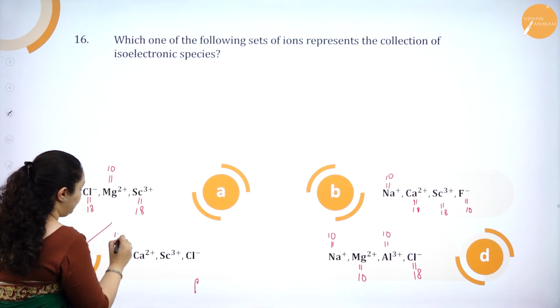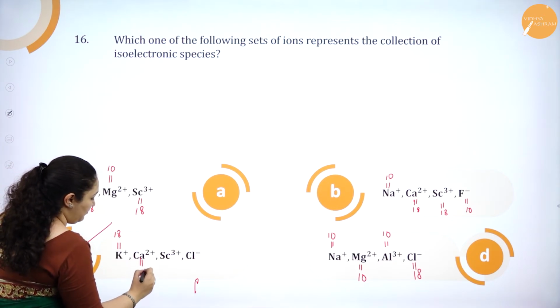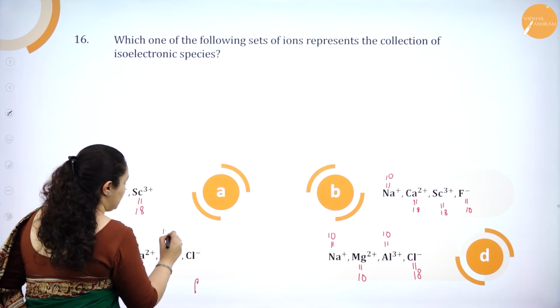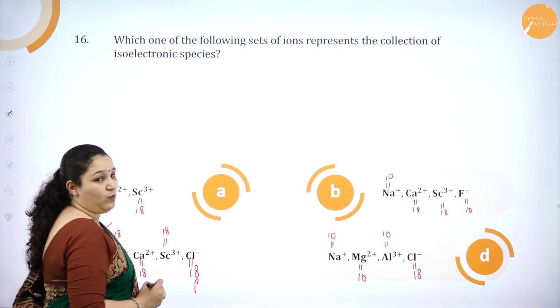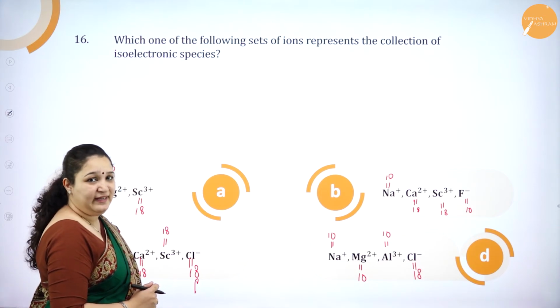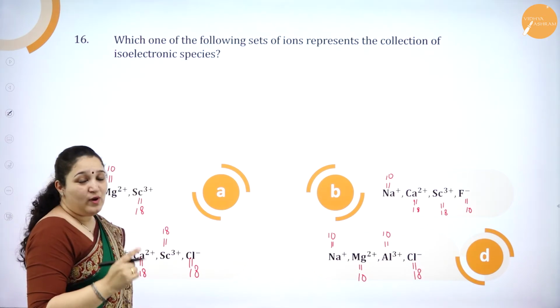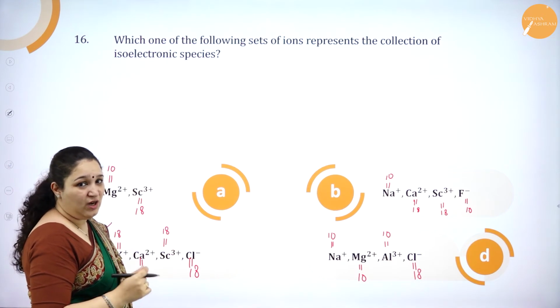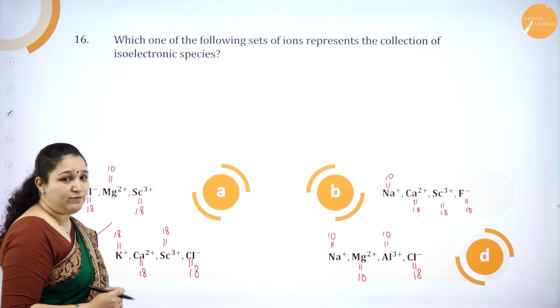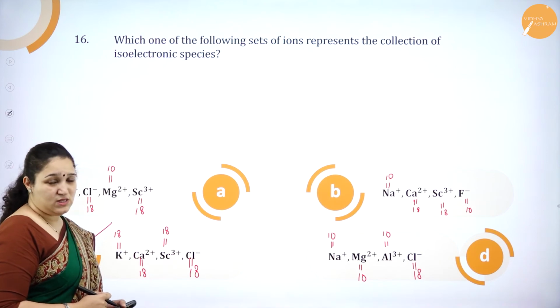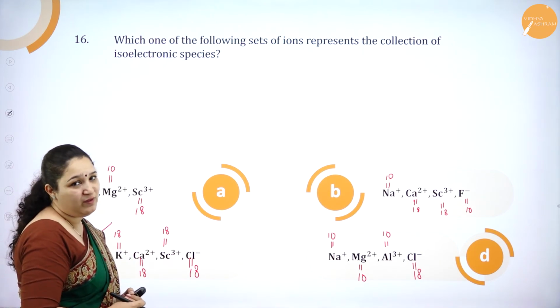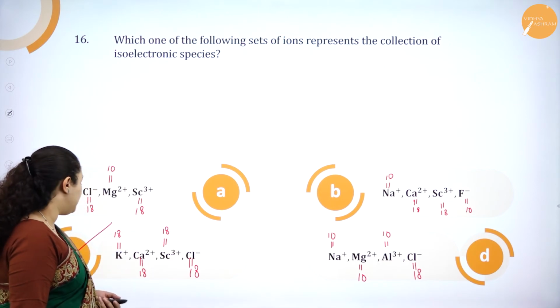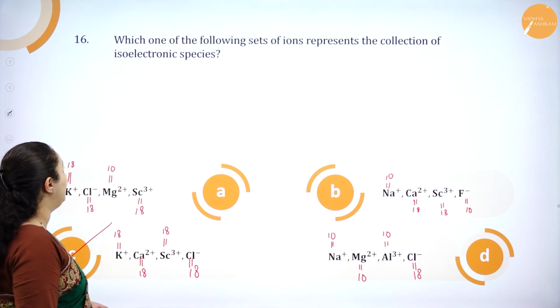Potassium has got 18 electrons, calcium 18 electrons, scandium in +3 state 18 electrons, chlorine in -1 state, again it has got 18 electrons. So I hope you have understood how to solve this. You just have to see whether all the ions or all the species which is grouped together have equal number of electrons. Okay, so option C is the correct answer over here.